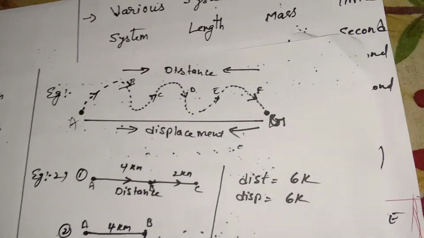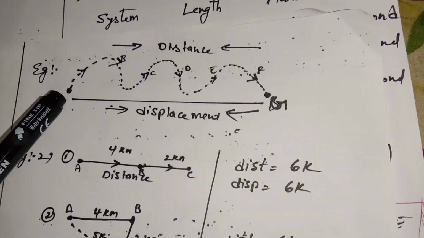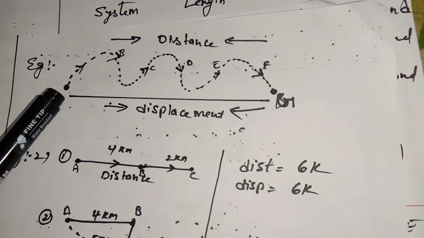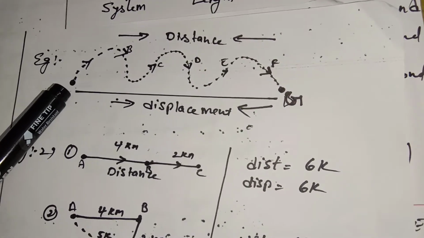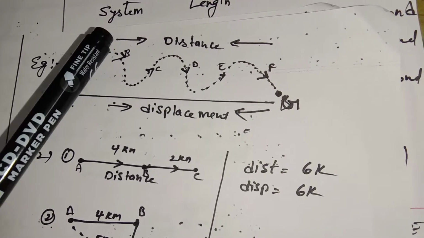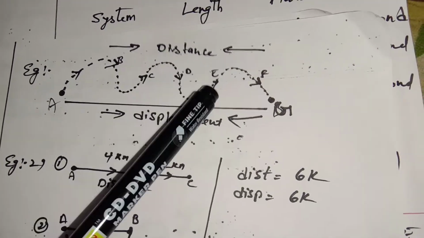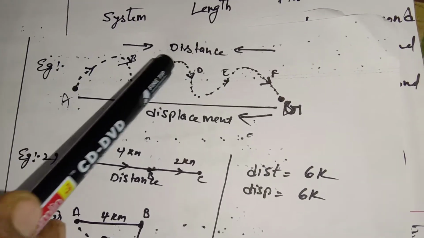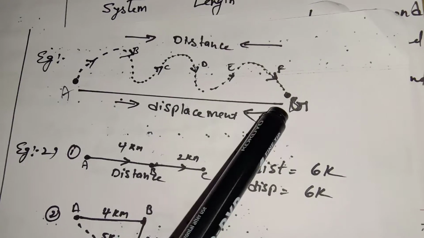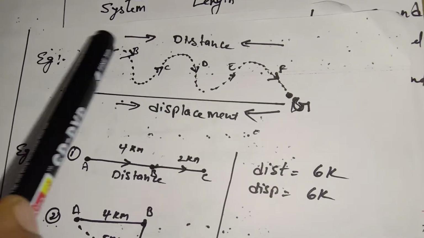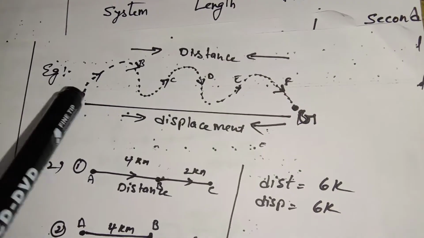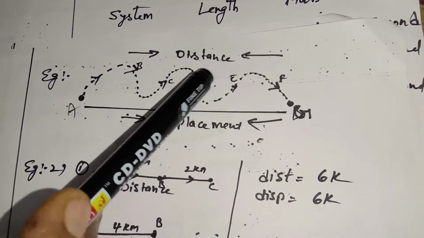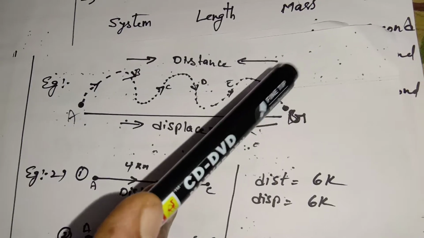See here one example I have given. Suppose one person is standing at point A. He is traveling from A to B, B to C, C to D, D to E, E to F and F to G. So he has travelled all this distance. If you want the distance, we have to calculate AB plus BC plus CD plus DE plus EF plus FG.